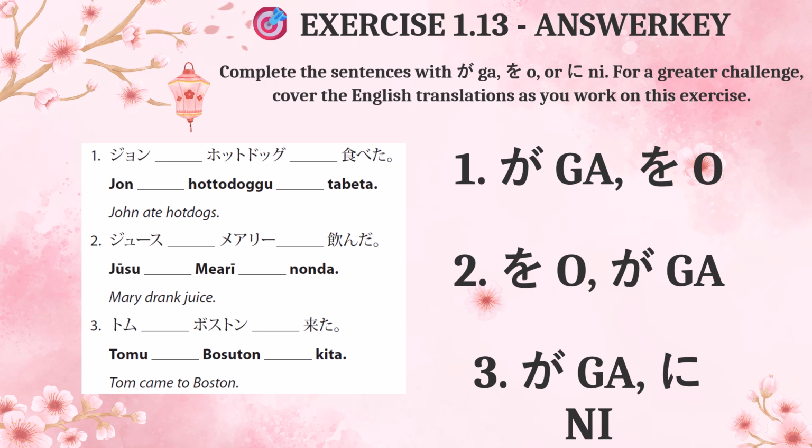John ate hot dogs. 2. Juusu o Mary ga nonda. Mary drank juice. 3. Tom ga Boston ni kita. Tom came to Boston.